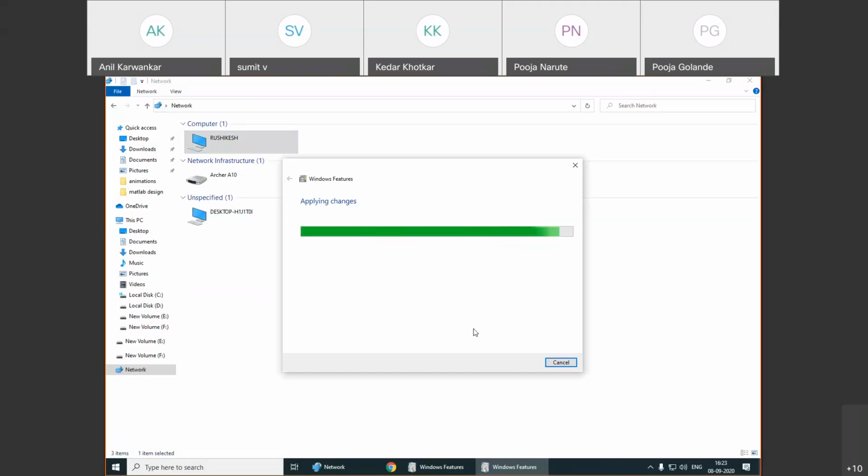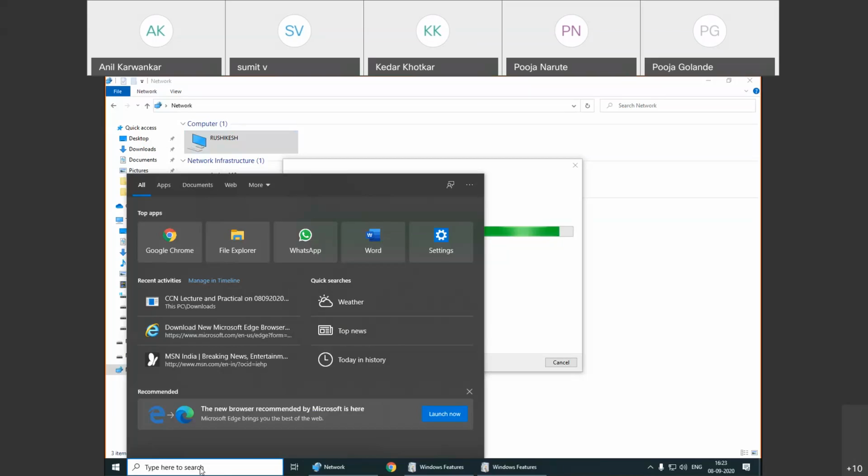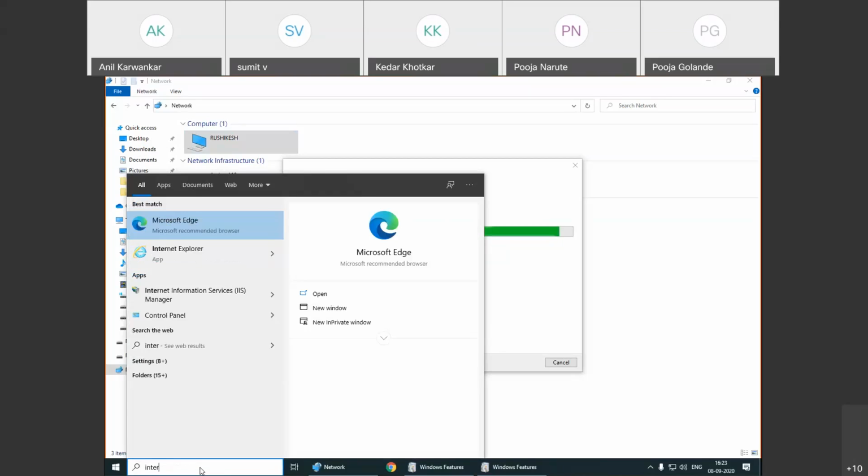The only requirement is that if this particular feature, Internet Information Services, is not available, you have to add it through Turn Windows feature on or off. By default, it's off. So you have to enable it, as I have shown you. Apply the changes. After completion, you will see it here. Let it finish. Now Internet Information Services is available.